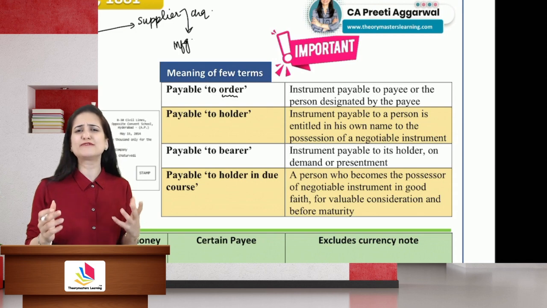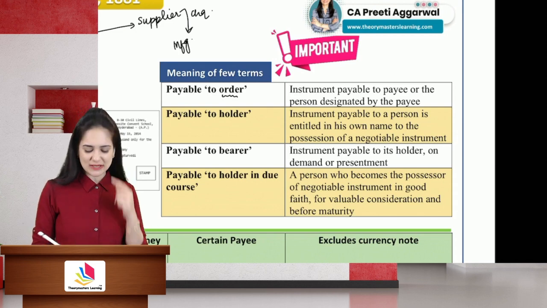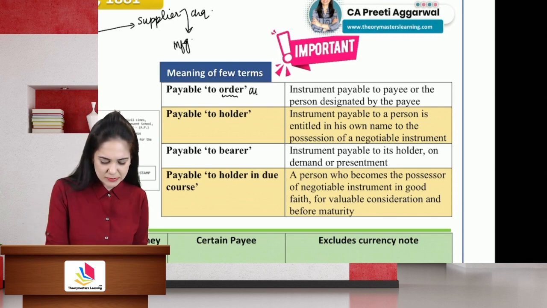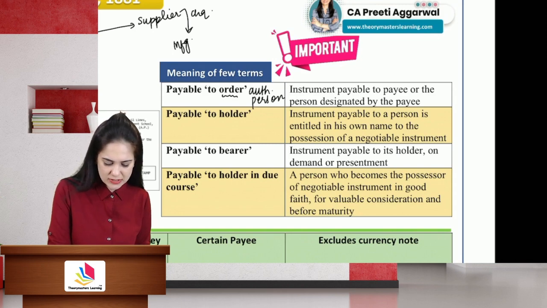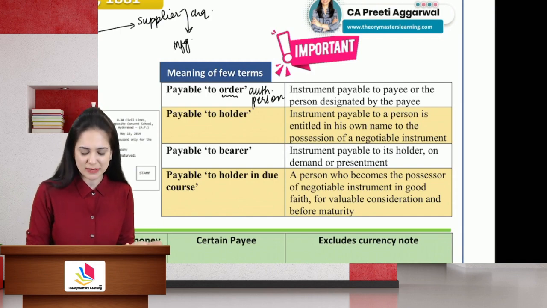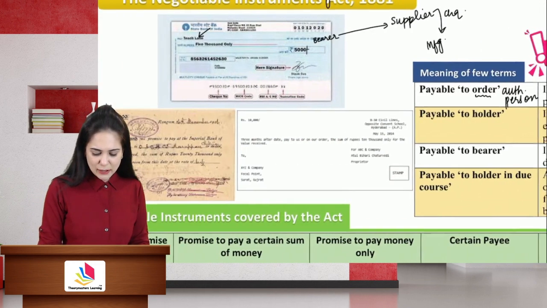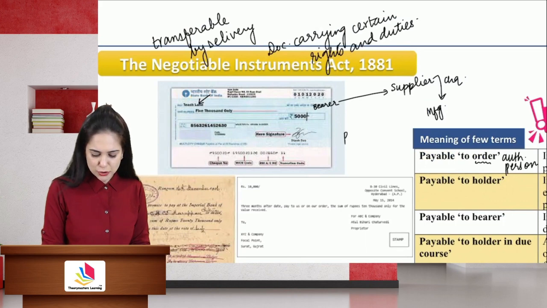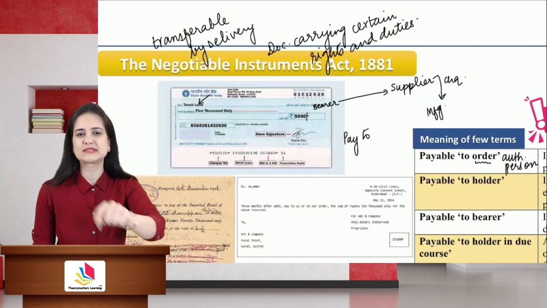Now, what is the meaning of the word order? Order simply means authorized person. Okay, it simply means authorized person. Now, how will you authorize a person to receive money against the instrument? On the back of the instrument, you will write the name of the person whom you have authorized to receive money.